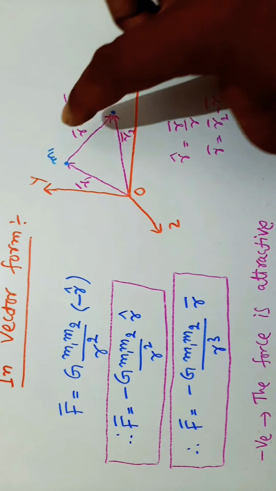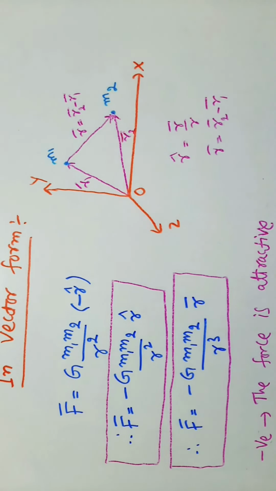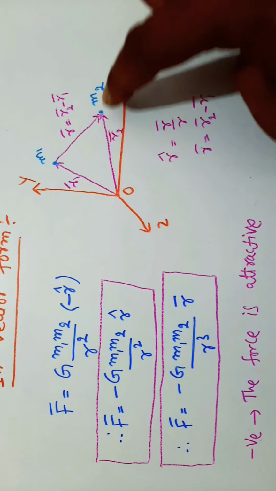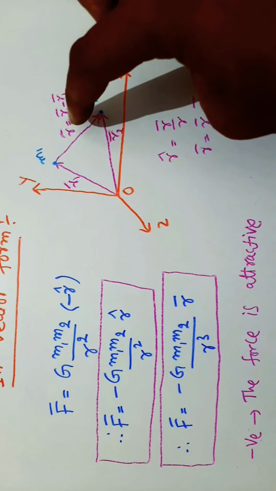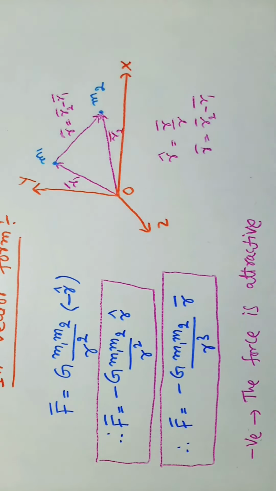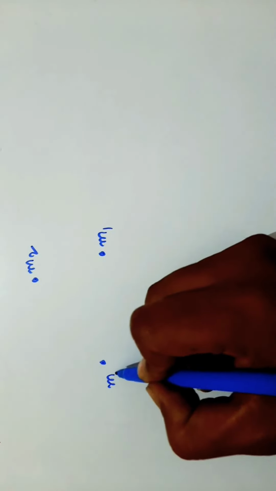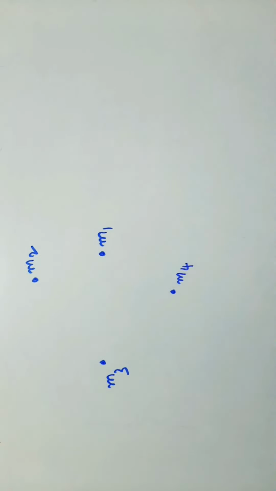Here the force on mass M1 due to mass M2, F12 bar, is equal to G into M2 M1 by R21 square into R21 cap. Here I am taking 4 masses, that is M1, M2, M3 and M4.